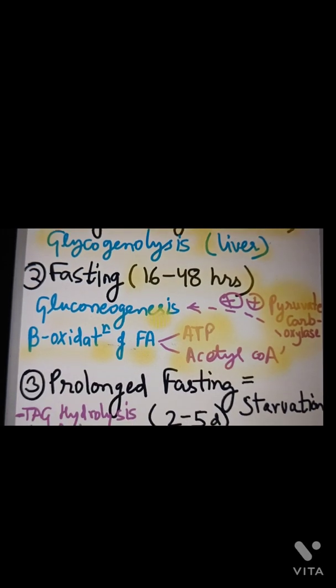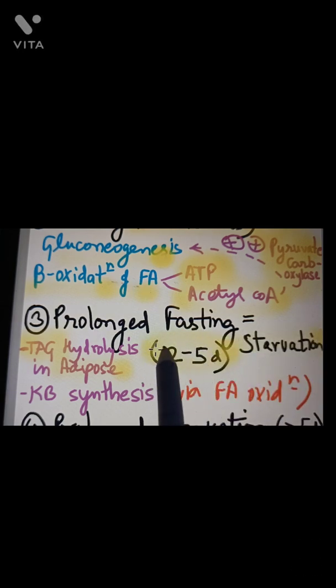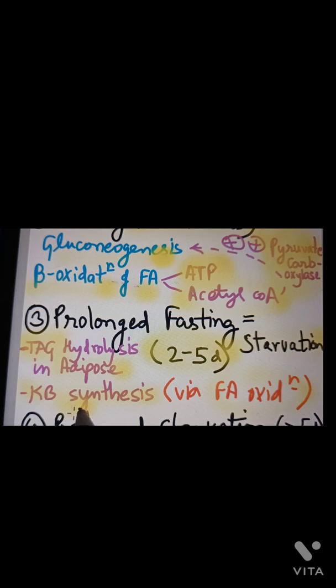Third, in the prolonged fasting, we have two processes that occur. First is the hydrolysis of the triacylglycerol in the adipose tissue. It is important to remember that prolonged fasting is also known as starvation and occurs between 2 to 5 days. This timeline is very important. In prolonged fasting, we also have ketone body synthesis. Now, it's important to remember that the ketone body synthesis occurs due to the fatty acid oxidation that had occurred here. It provides the substrate for the ketone body synthesis, which is the acetyl coenzyme A.